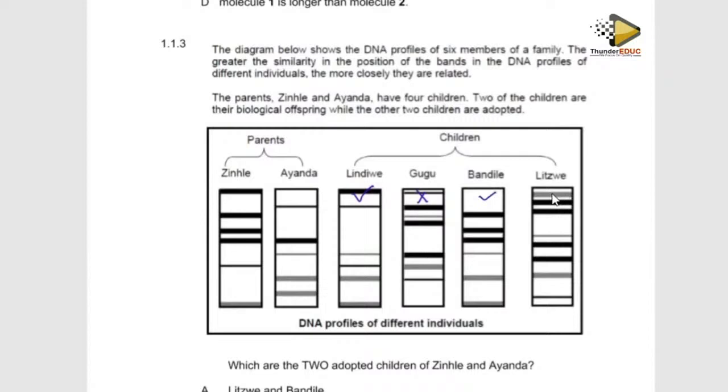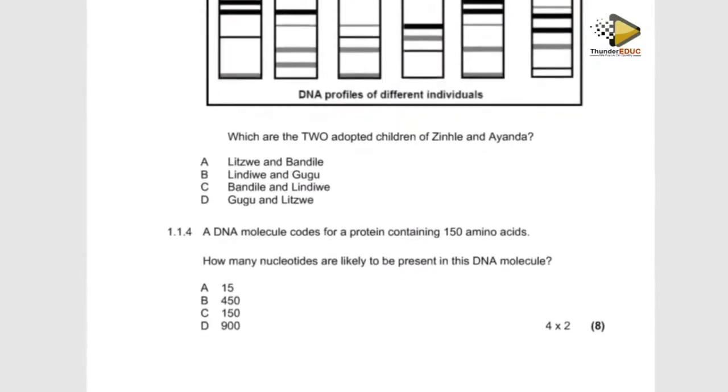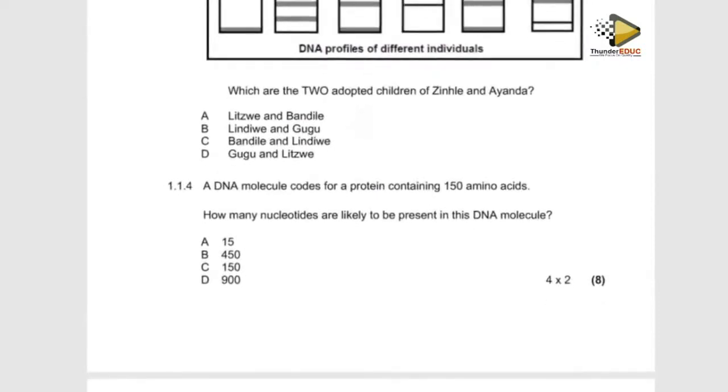Then what about Li Zui? Li Zui is nothing matching. It matches 1, matches 2, nothing matching here. This one matches, but not all of it. It means that this one is not a biological child. So it means that Gugu and this one, number 1, Gugu, and this one are the adopted children of these 2 parents. So this one and this one, because they match with their parent, therefore we say that those are biological kids. So the answer is going to be the Bandi, Gugu, and so the answer is going to be